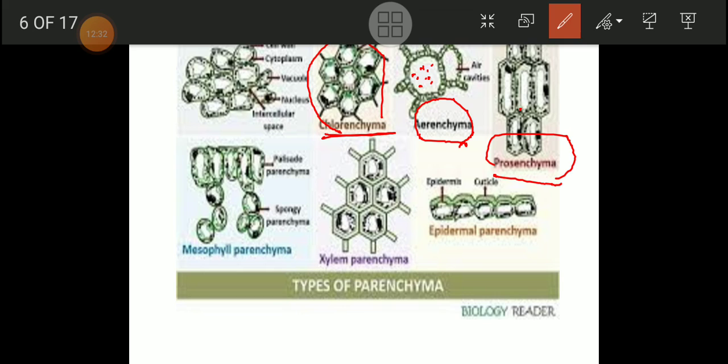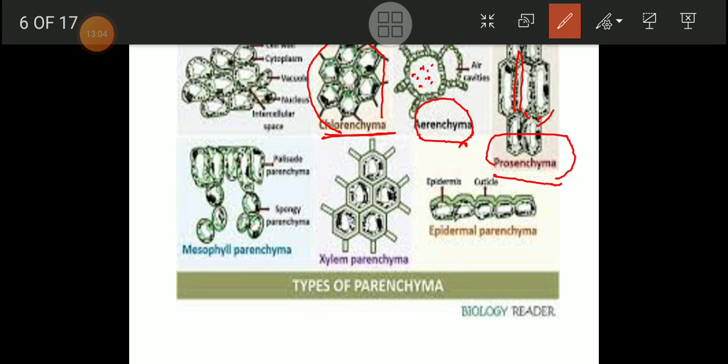These cells are elongated, with tapering ends. At the end they taper, becoming a little narrow. So prosenchyma is another type of parenchyma cell, elongated with tapering ends.